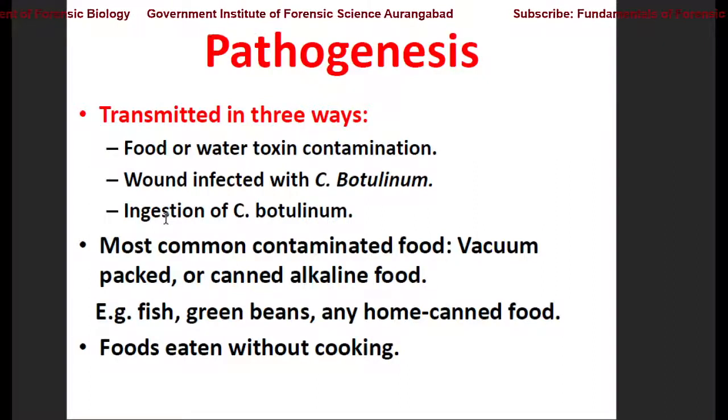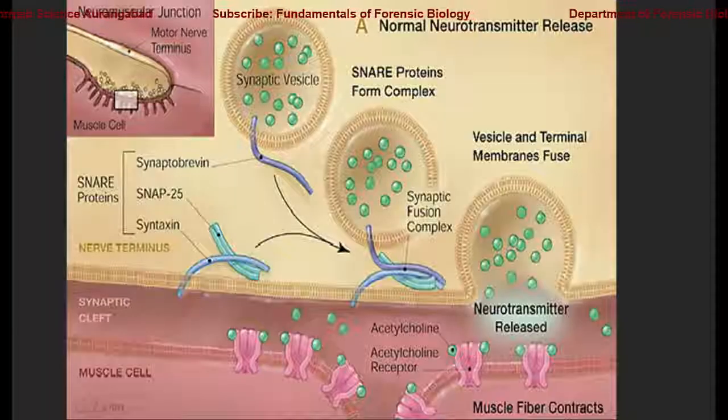That is not necessarily because of Clostridium botulinum, but because of a group of members of the Clostridium family like tetani and others. Examples are fish, green beans, or any home canned food. So packed or canned food is the main source of infection. Even foods eaten without cooking or improperly cooked food can be a source of infection.